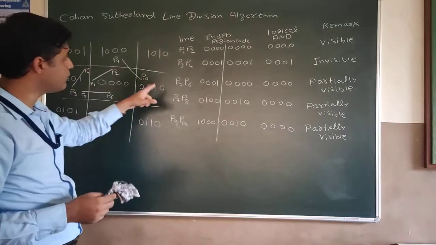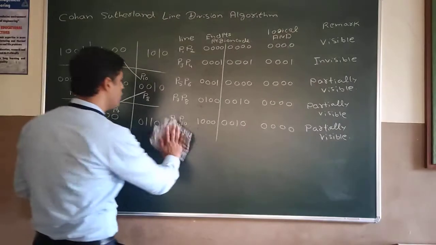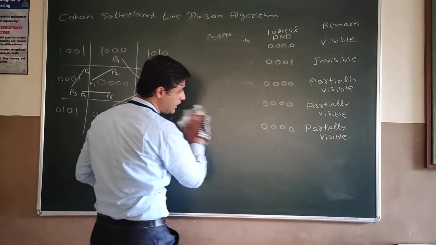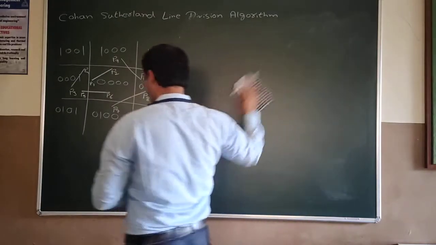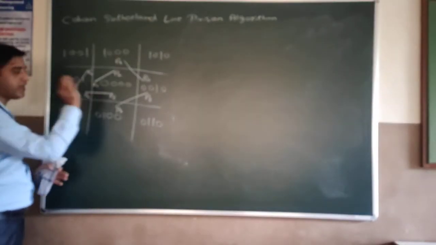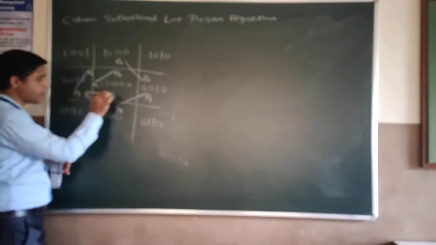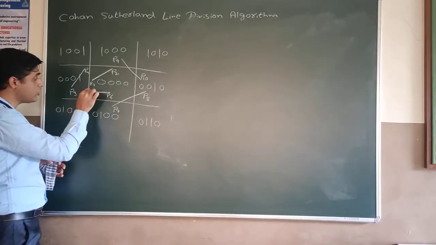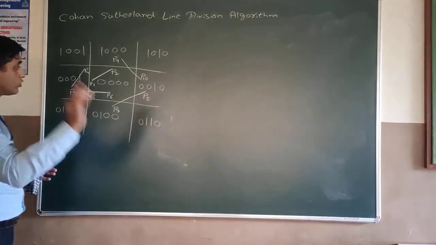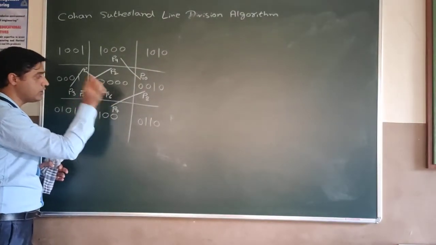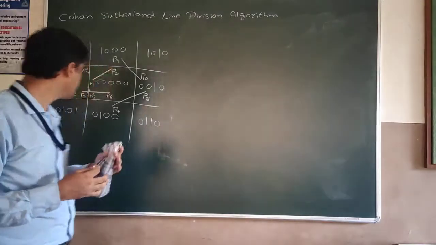Now what we will do is we will find out for P5, P6 and P7, P8 and P9, P10. So what are the general formulas which we can use to find the intersection point on the window? For example, if I am talking about line P5 and P6, what I am interested in is the line which is visible. The intersection point with the window is this point, which I can call P5' or P6'. So what I am interested in is the line P5' and P6, because we know that is a visible line. Now can you tell me how we can do that?